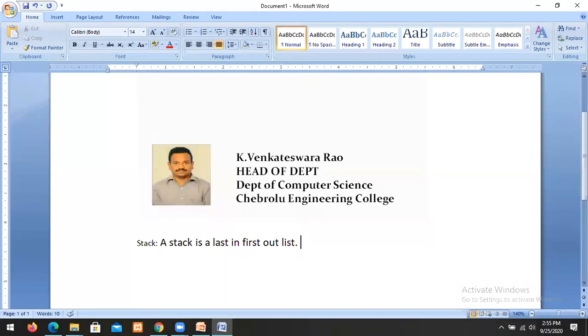A last in first out list we call a stack. Last in first out means what?